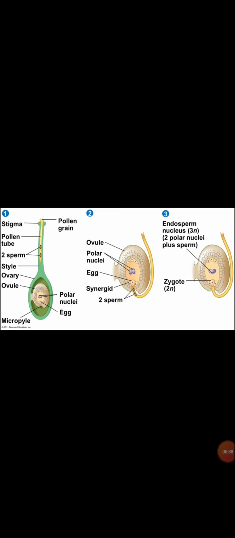After fertilization, the zygote develops into the embryo. The primary endosperm nucleus develops into endosperm. The endosperm provides nutrition to the developing embryo. Ovule changes to seed. Ovary changes to fruit. Petals and sepals fall off. This is what happens in double fertilization.